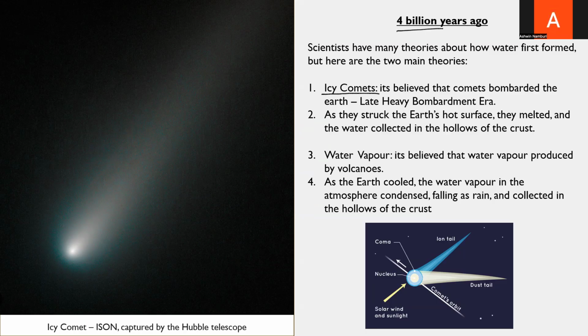Here's a small diagram which shows the icy comets. So, whether Earth's water came from comets, volcanoes, or both, these processes gave rise to the first oceans.